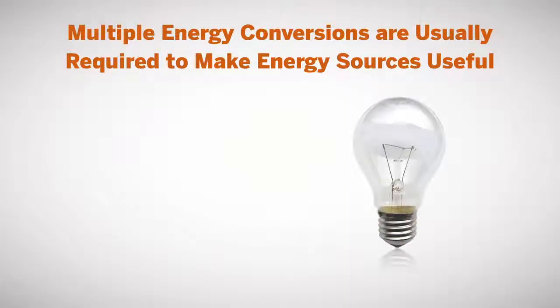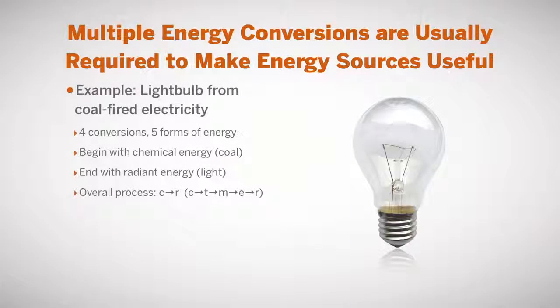We want to light up a light bulb using coal-fired electricity. Well, this process goes through 4 conversions and 5 forms of energy. We begin with chemical energy, the coal, and we end with radiant energy, the light. And the overall process is from chemical to radiant energy. But we actually go from chemical to thermal to mechanical to electrical to radiant energy.